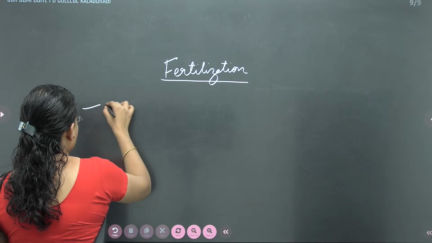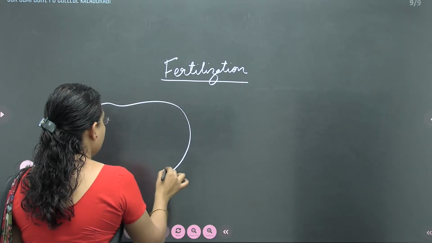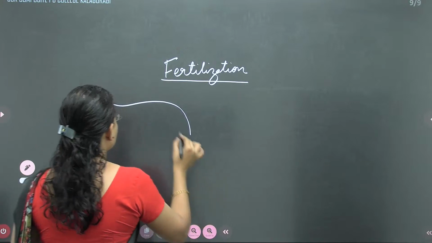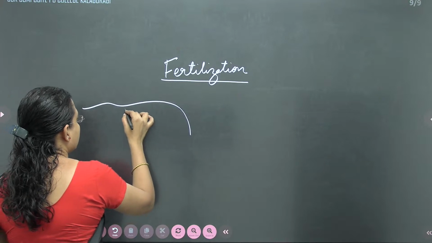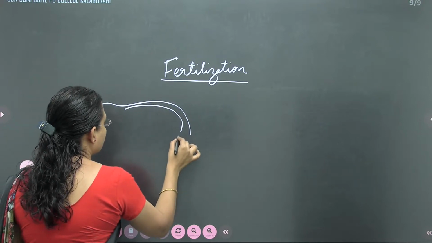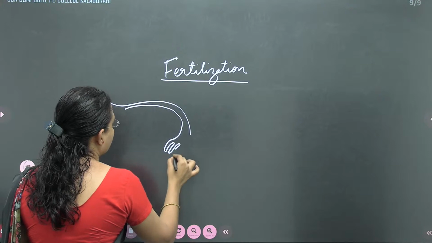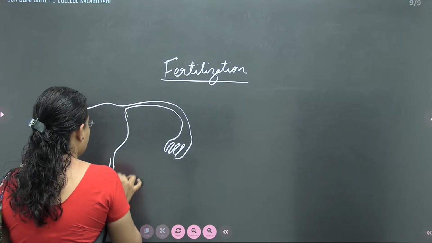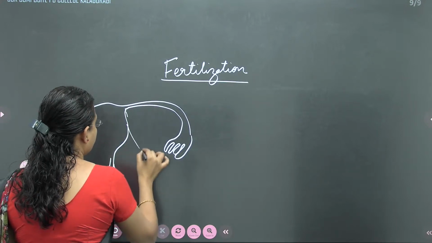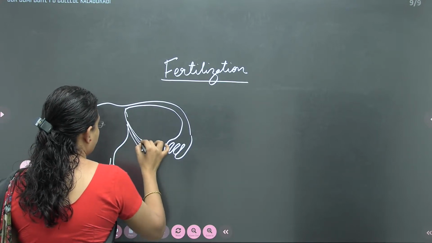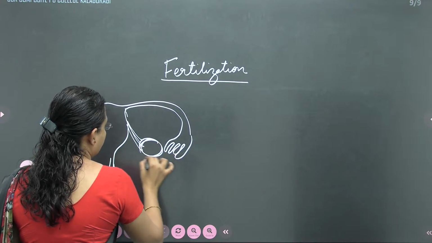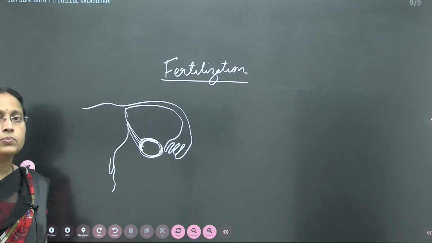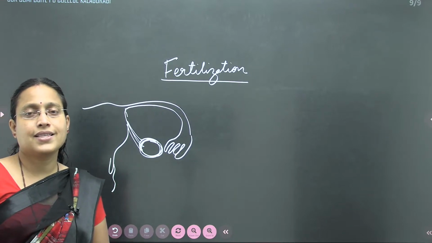So here, in the female reproductive system, what phenomenon occurs first is insemination.